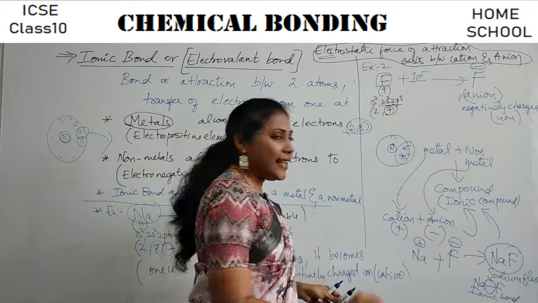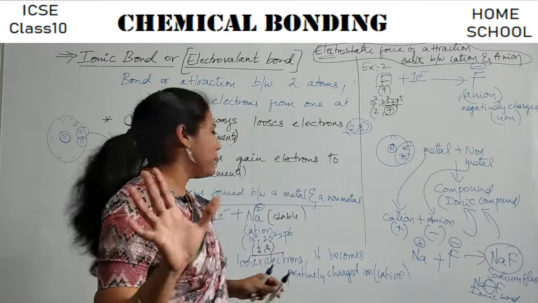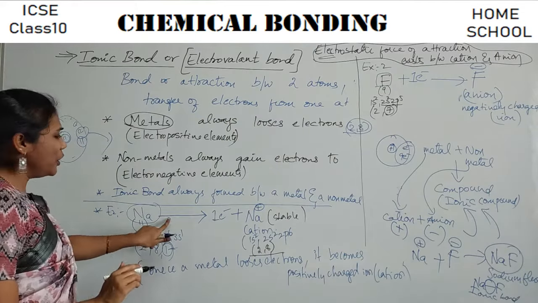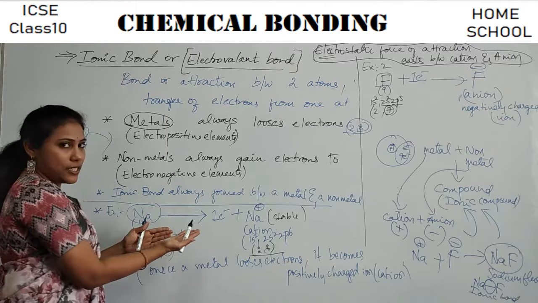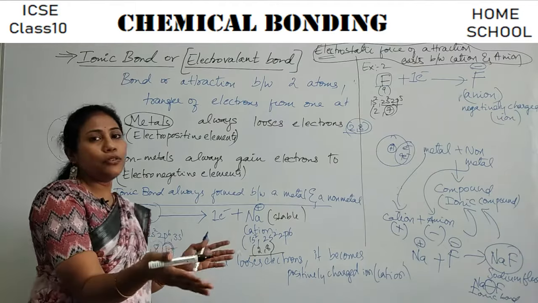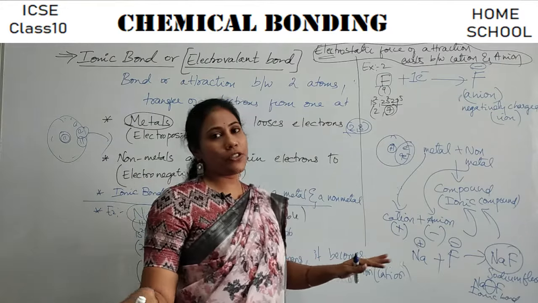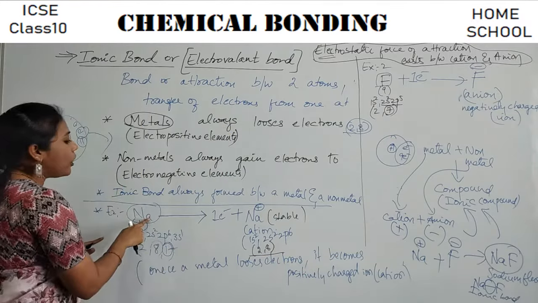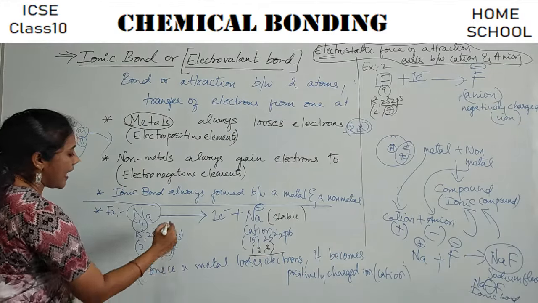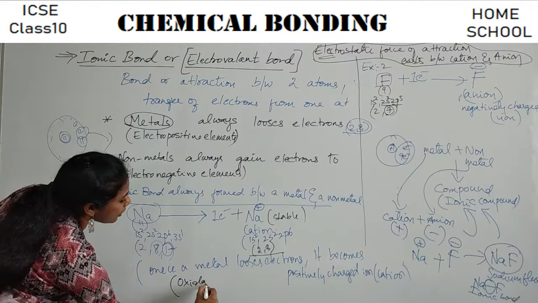One more, two important words I'll give you. Try to remember. This losing of electrons is nothing but a chemical process. Electron losing and electron gaining are also chemical processes. This chemical process has a name, guys, and we call it oxidation.